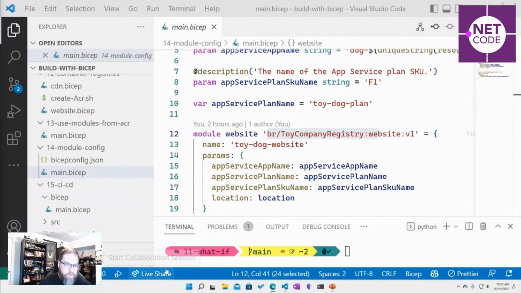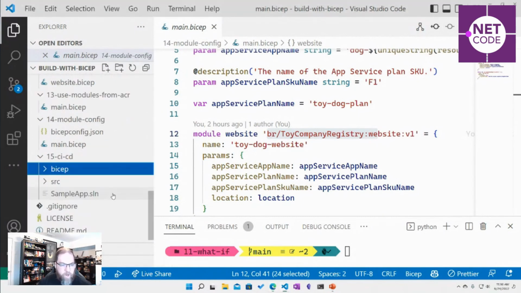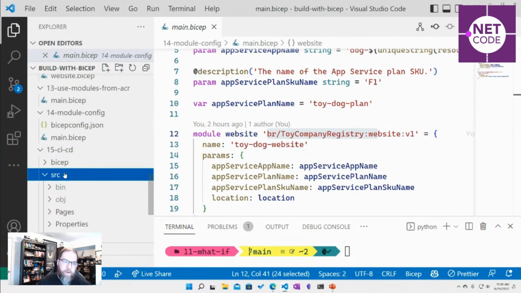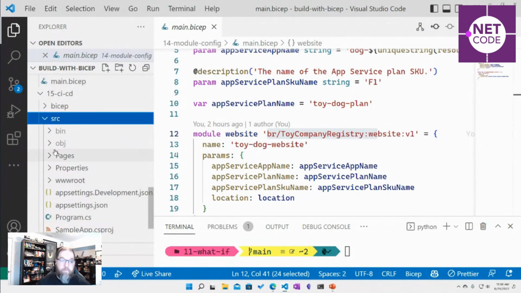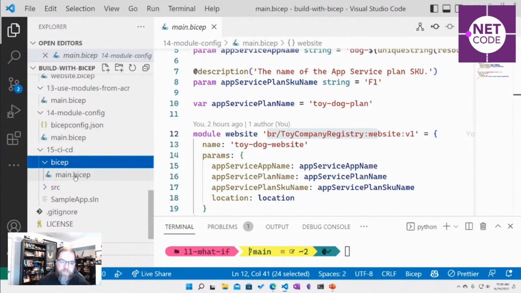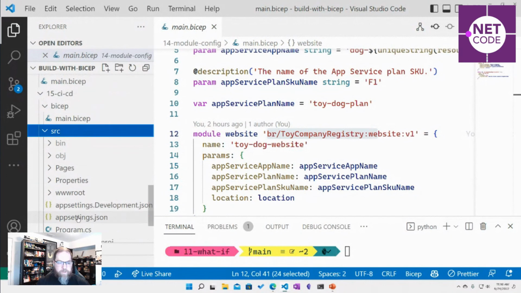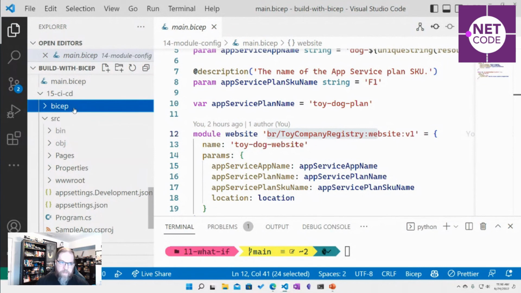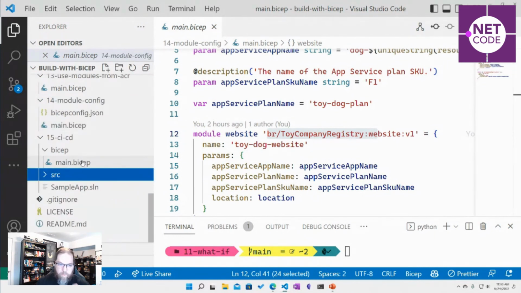And finally, just because we're getting short on time, we can have a sample app. A lot of times what I do is I have my source code and my infrastructure as code side by side inside a repository. These usually live together. My application depends on a database or a Redis cache or an event grid or service bus or something like that. And so my application depends on infrastructure, and my infrastructure exists for my application. They're coupled together. So I usually have them in the same repository.